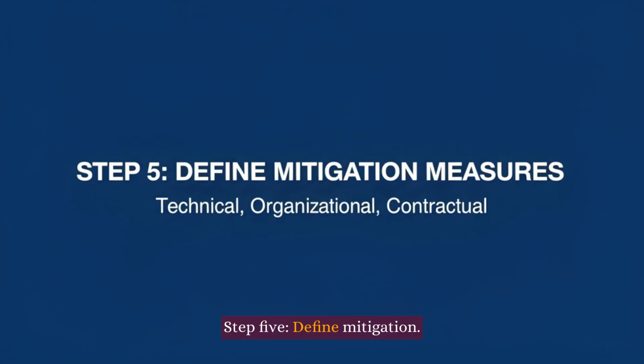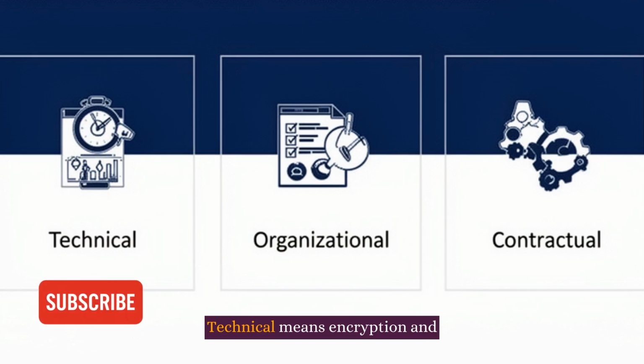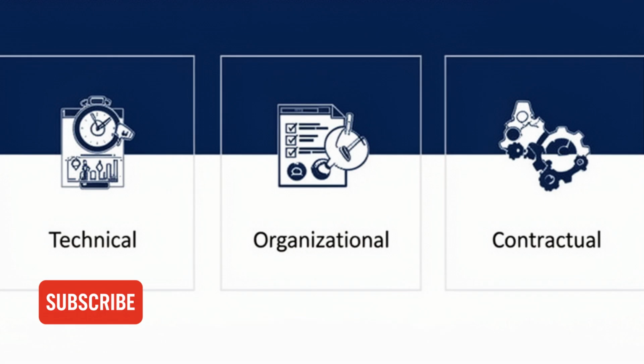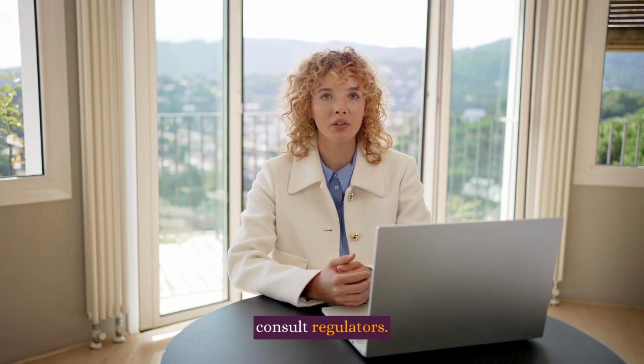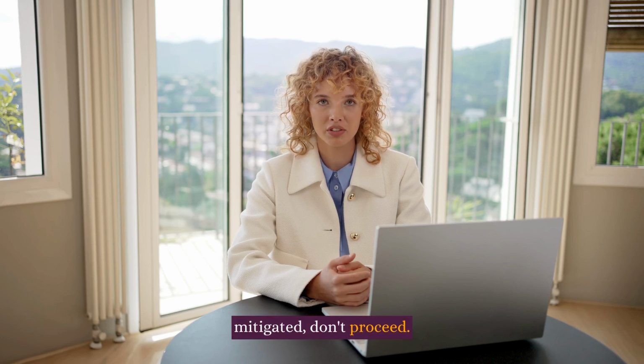Step 5, define mitigation. For every risk, define measures to reduce it. These fall into technical, organizational, and contractual categories. Technical means encryption and logging. Organizational means training and audits. Contractual means standard clauses with your vendors. Then make the call. If residual risk is acceptable, sign off. If high, you must consult regulators. If it can't be mitigated, don't proceed.